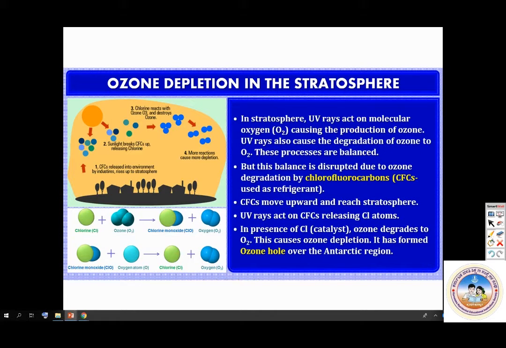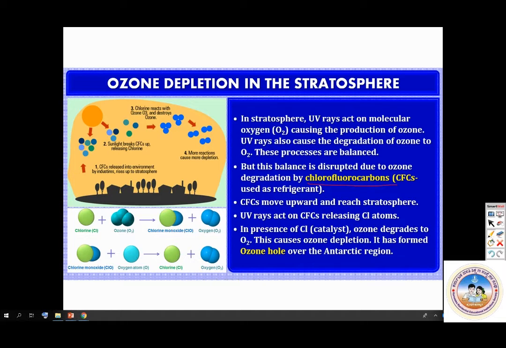So remember this, in the stratosphere UV rays act on molecular oxygen, causing the production of ozone. UV rays also cause degradation of ozone to O2. These processes are balanced, but this balance is disrupted due to ozone degradation by chlorofluorocarbons. So where are they used? They are used in refrigerators, they are used in air conditioners. Okay, so these CFCs move upward and reach the stratosphere.